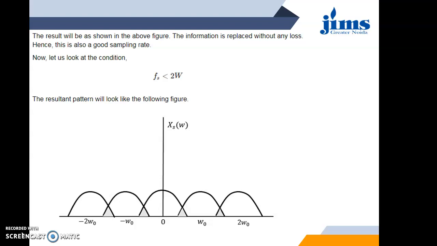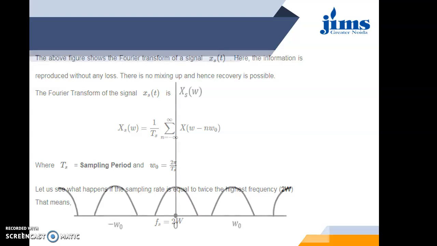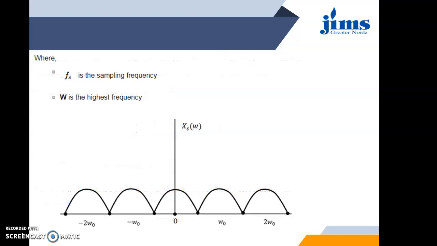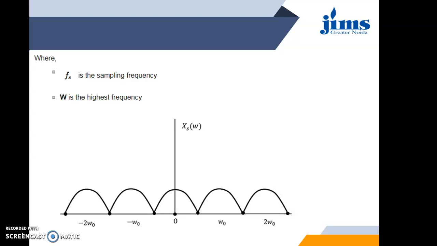This particular case is considered the aliasing effect. So this is obtained when Fs is less than twice W, and in the previous case Fs is exactly equal to twice W, and in the first case Fs is greater than 2W. So Fs should be neither greater than 2W nor less than 2W, but in fact it should be equal to 2W in order to reconstruct the signal at the receiver in a perfect manner.